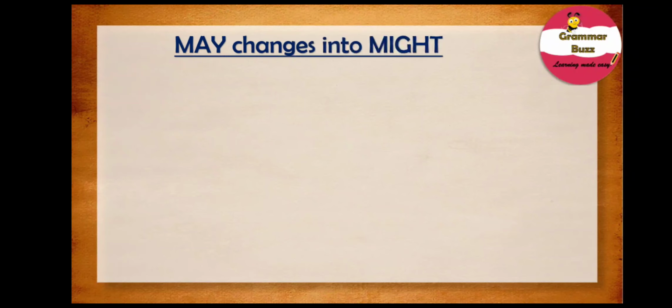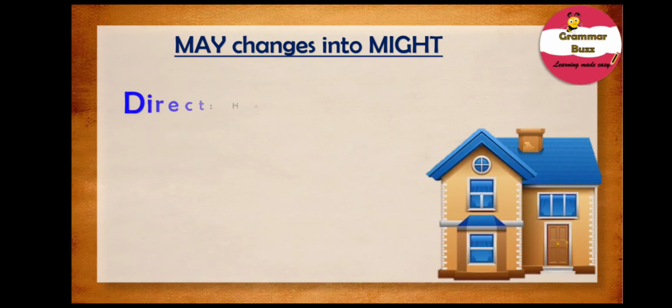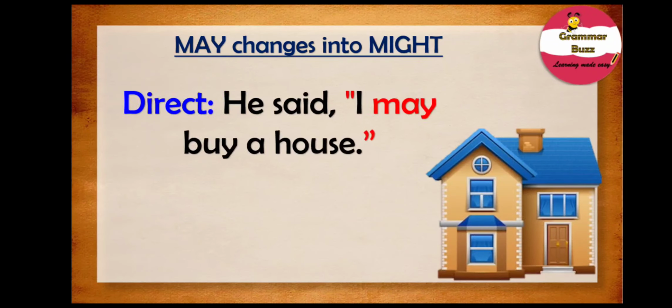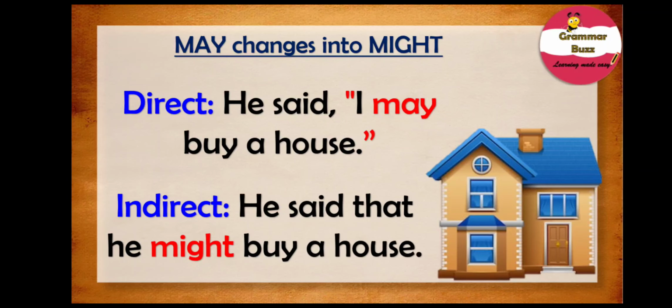Well, may changes into might. The modal verb may changes into might while converting a sentence from direct to indirect speech. Let us take the example. He said, I may buy a house. While changing this to indirect speech, the modal verb may changes to might. And our sentence is, he said that he might buy a house.